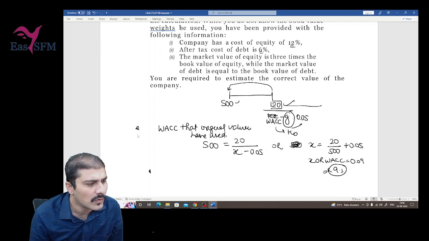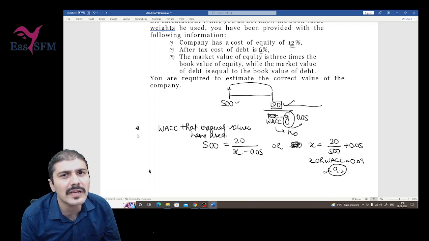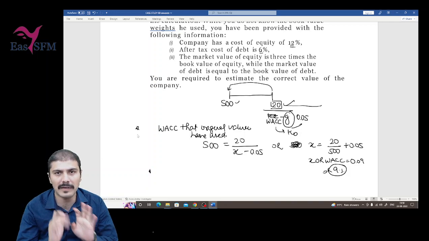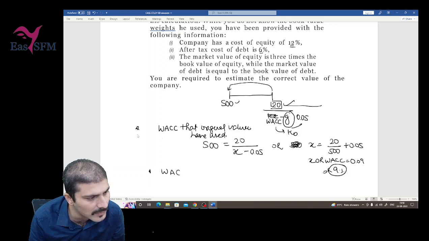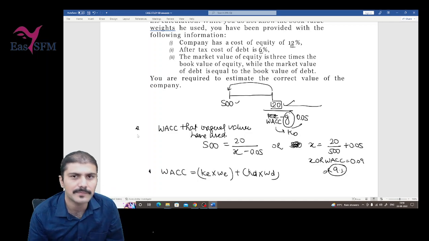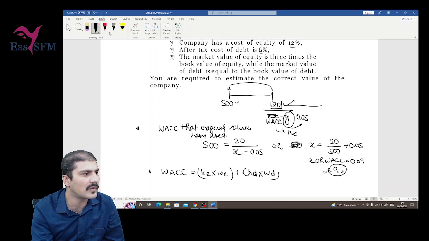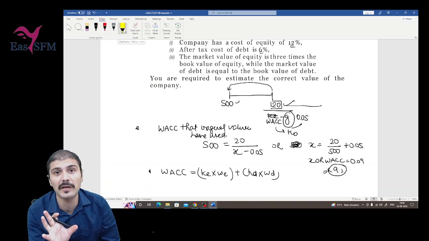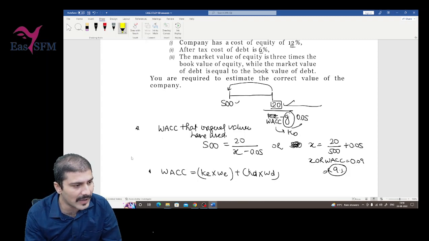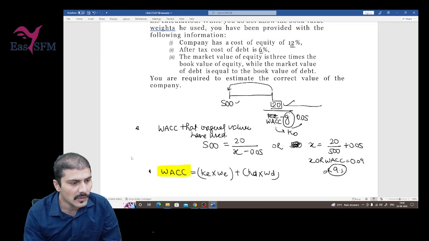Right? Now, while calculating this WACC, he has used the book value weights, and we do not even have the book value weights. But can we calculate the WACC? We know how to calculate WACC: it is equal to cost of equity into weight of equity plus cost of debt into weight of debt. Please check here. In this type of missing figure questions, we have to write the formulas and then try to find out which value is missing. Now we have the WACC that he has got, right? We have the cost of equity given in the question as 12%.